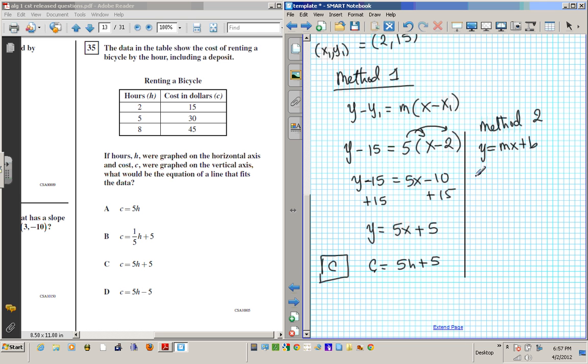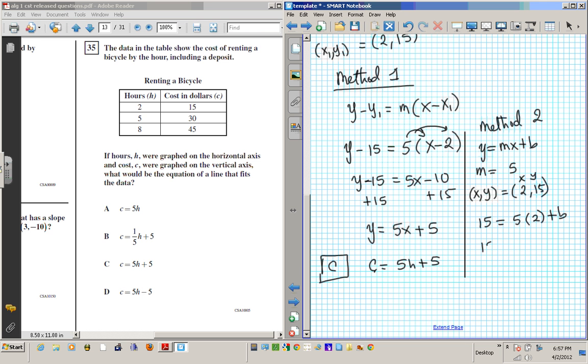We know that M is 5, as we found out before, and we have a point (x, y) that is (2, 15). Okay? So we're going to use this to find M and B. To do that, we just plug these two into this equation. This is x and this is y. So 15 equals 5 times 2 plus B. Alright, solve this for B.